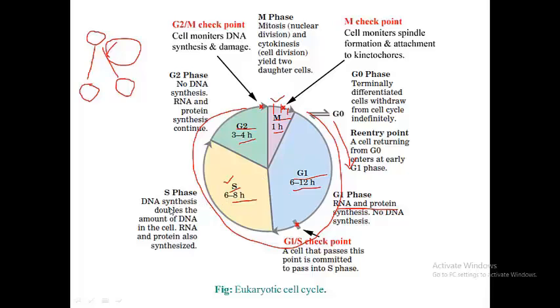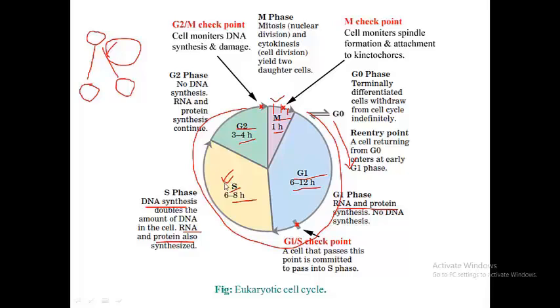In synthesis phase, the cell will produce DNA as well as RNA and protein. DNA synthesis means they will go through DNA replication, so that two DNA strands will be formed from one DNA strand.